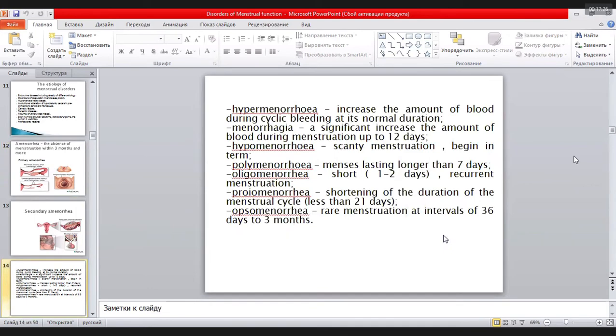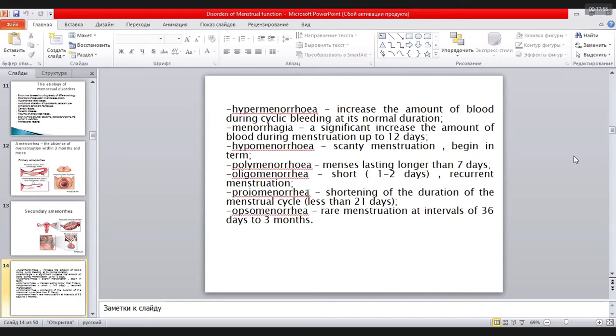Other terms: hypermenorrhea, an increase in the amount of blood during cyclic bleeding. Menorrhagia, a significant increase in the amount of blood during menstruation, with prolongation up to 12 days. Hypomenorrhea, scanty menstruation. Polymenorrhea, menses lasting longer than 7 days. Oligomenorrhea, short, only 1-2 days duration.